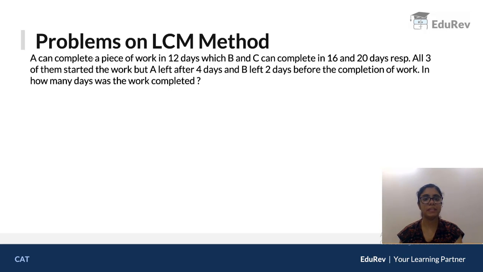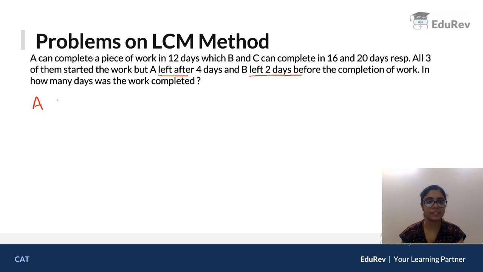A can complete a piece of work in 12 days, which B and C can complete in 16 and 20 days respectively. All three of them started the work, but A left after 4 days and B left 2 days before the completion of work. In how many days was the work completed? Okay, so our starting process is going to be the same.